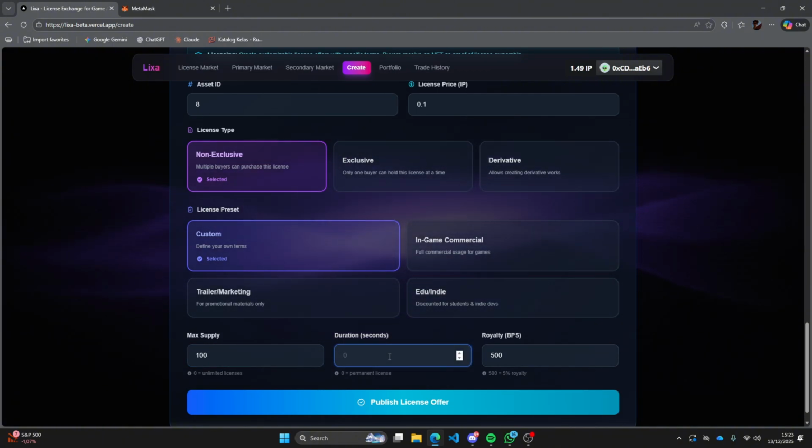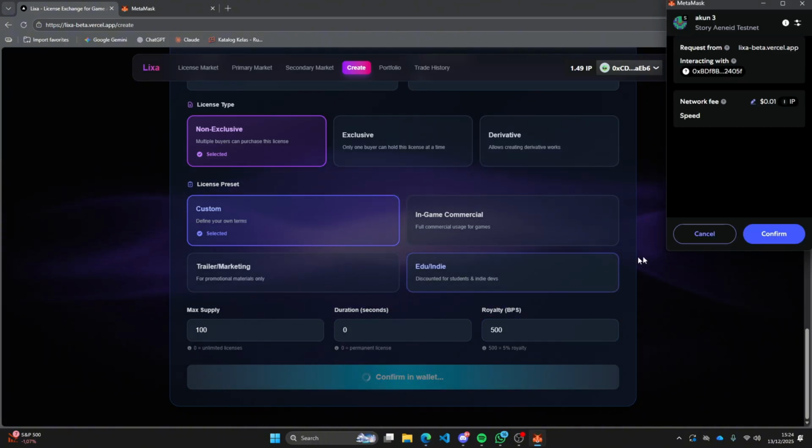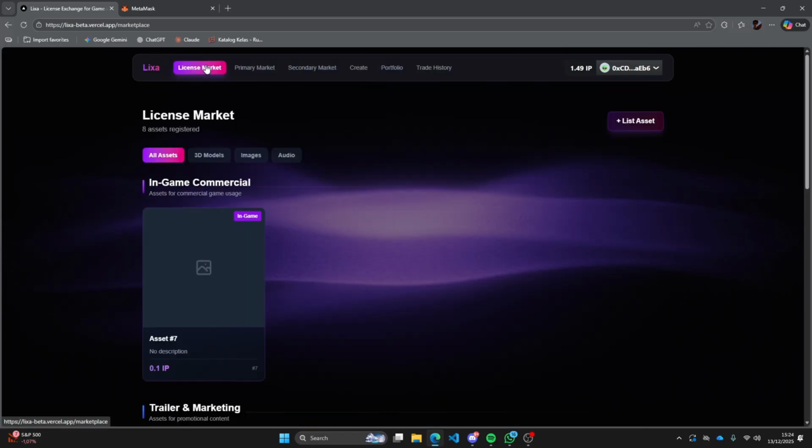Although the duration field is displayed in seconds, it can be interpreted and configured as a daily-based validity period, ensuring that the asset is only usable within the defined time constraints. Once all settings are completed, the creator clicks Publish License Offer to make the license available. The published license will appear on the marketplace and can be purchased by users as an NFT, serving as on-chain proof of license ownership.